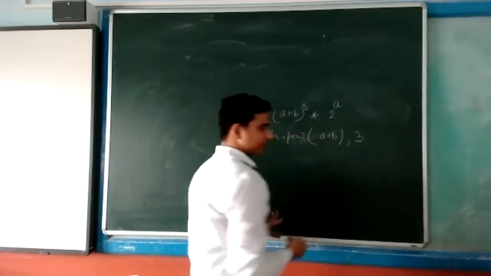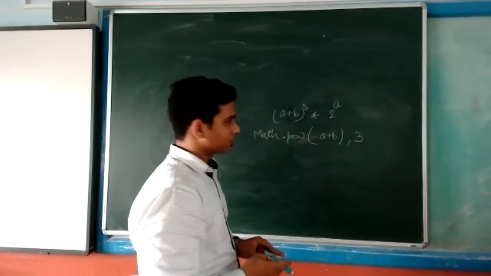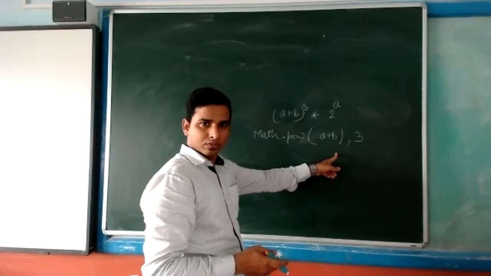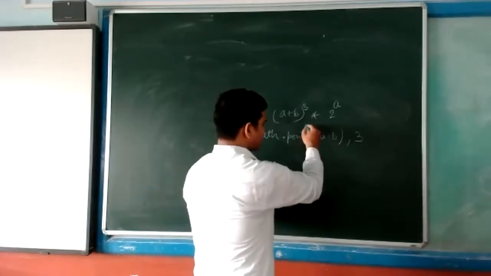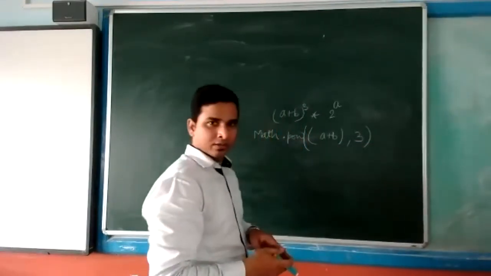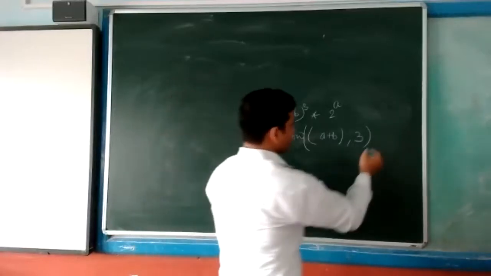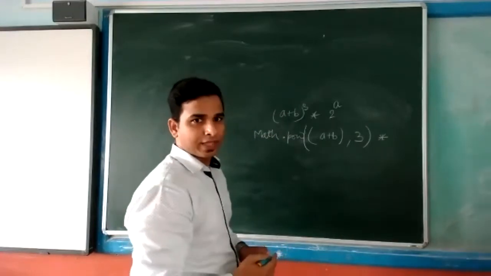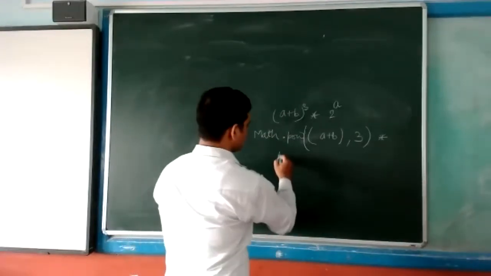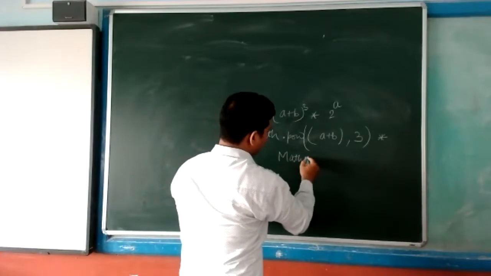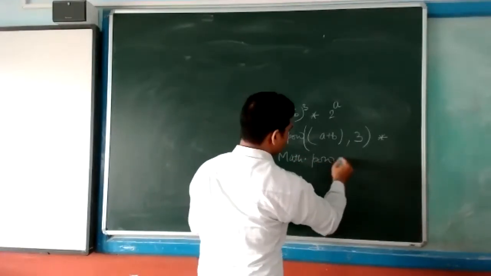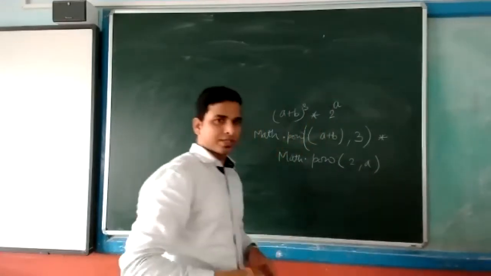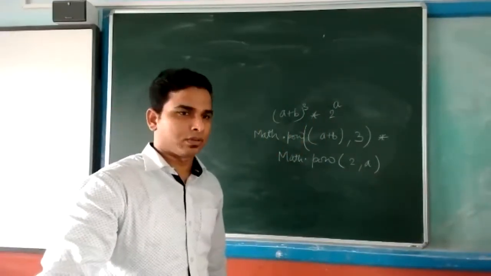Then asterisk. There is another bracket for this. Then asterisk, then Math.pow, 2 comma A. Is that okay? Yes, sir. Okay, this is the correct answer.